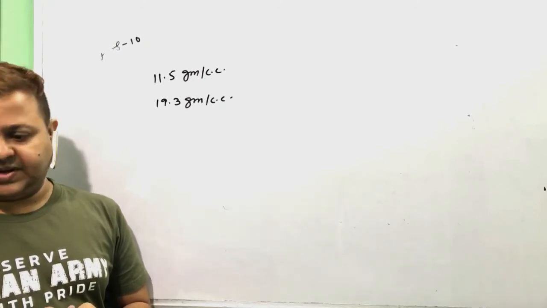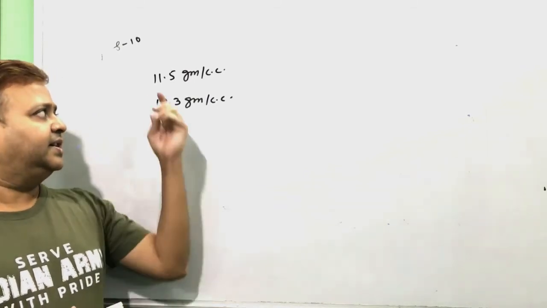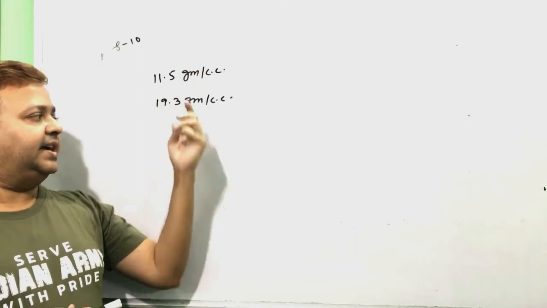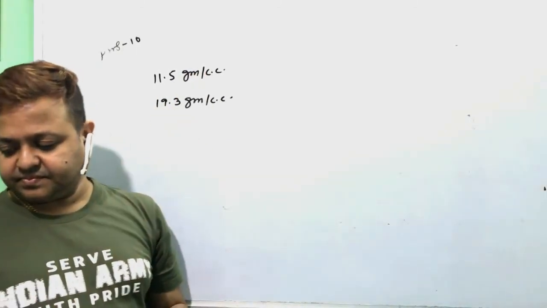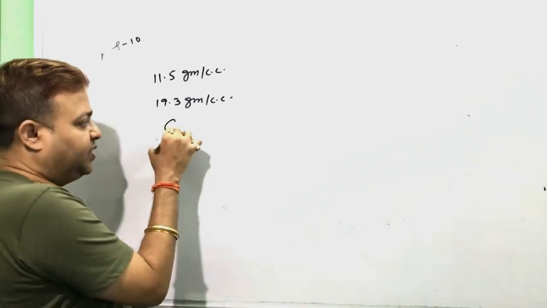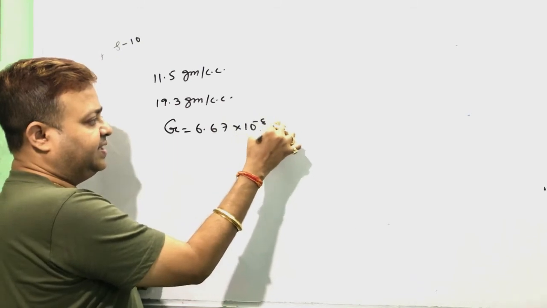Find the gravitational force of attraction. G is also given, 6.67 into 10 to the power minus 8 in the CGS system.